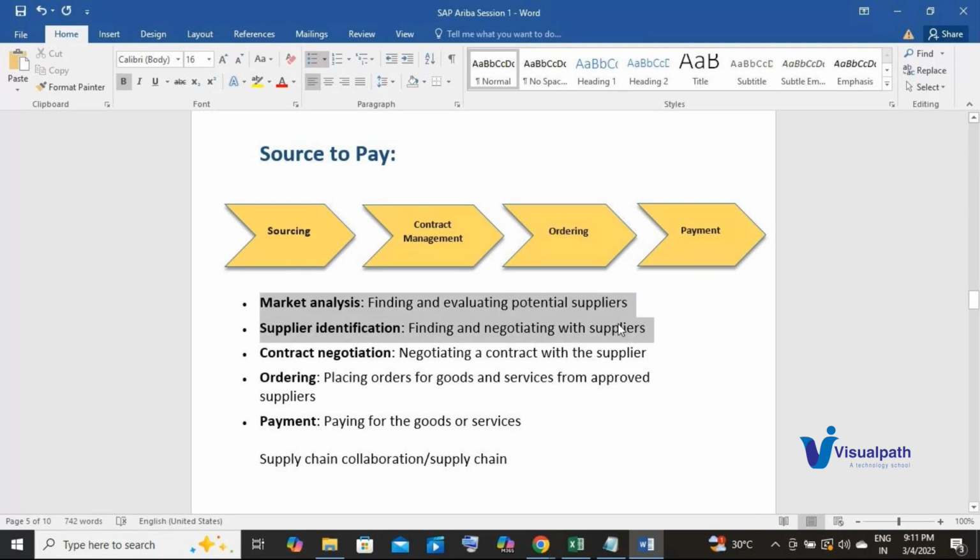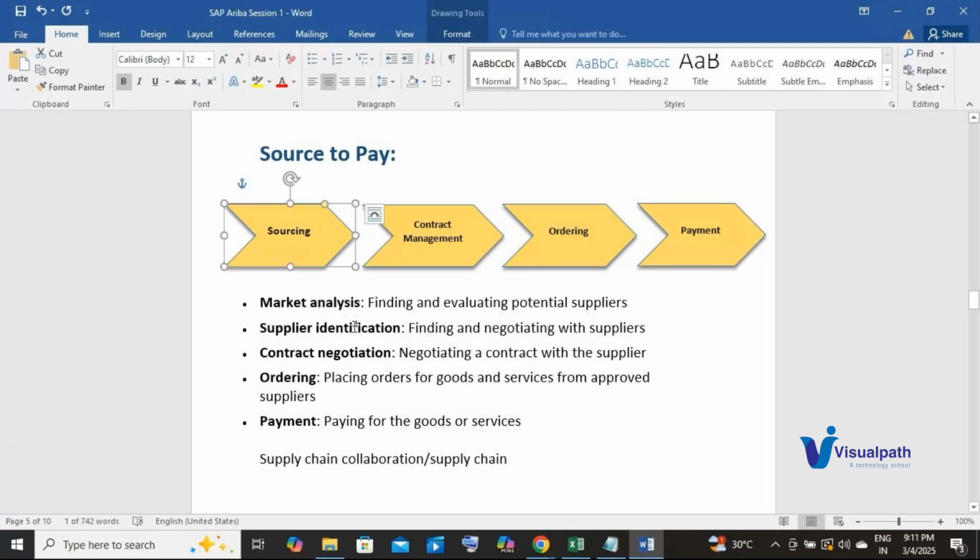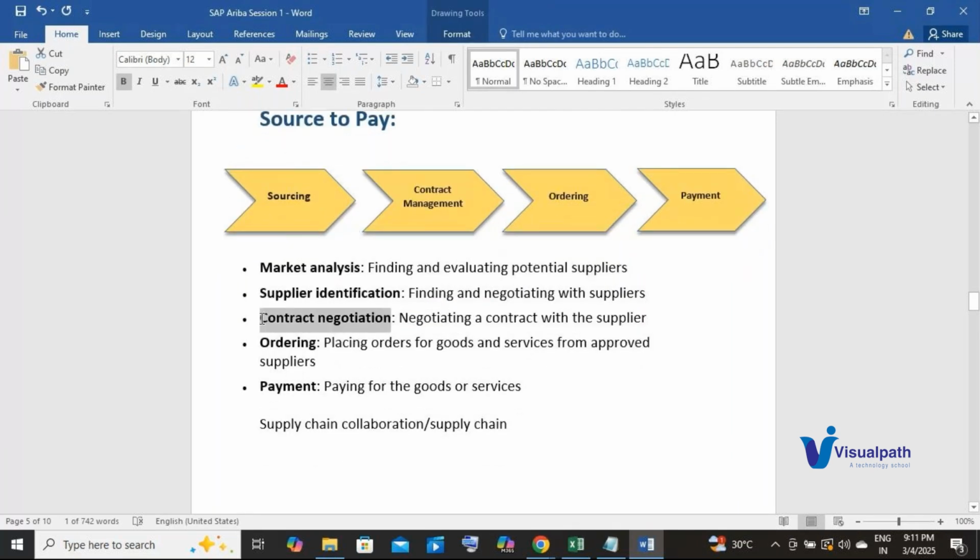I'll explain this in detail, don't worry. So just for now understand that we do market analysis where we evaluate potential suppliers, then we negotiate with the suppliers in supplier identification phase. These two activities form part of sourcing. Then we do the contract negotiation, which is performed in contract management, where we are negotiating a contract with the supplier.